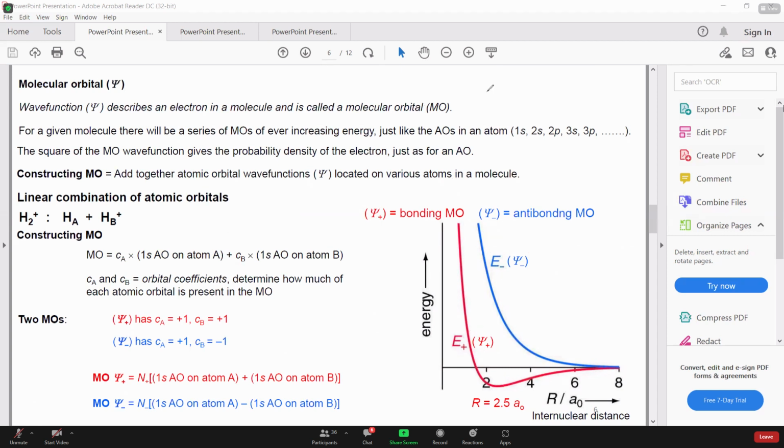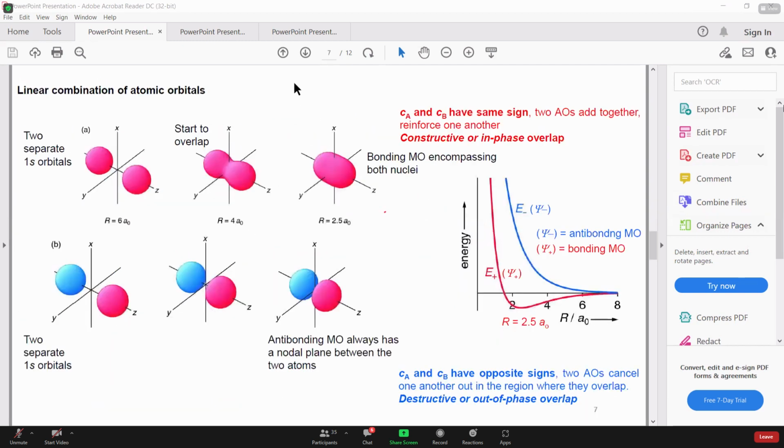For any molecule to be formed, we will see both the factors. Yeah, here. So here they are showing a very simple system. We are talking about only 1s orbitals right now. So these two 1s orbitals have the same phase. We are representing phase with the colors. If the color is the same, that's the same phase.